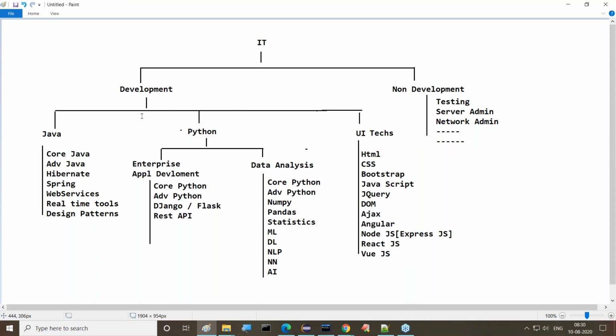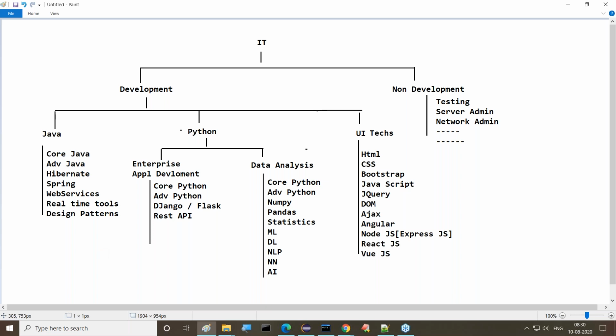So if you go to the development side, apart from this, database related technologies are available, like Oracle and individual databases. Next is Hadoop, and apart from Hadoop, Spark and Scala are available. I'm not giving any information about them; they're a completely different track. So on the development side, we have to go like this. These are the various technologies which are available.